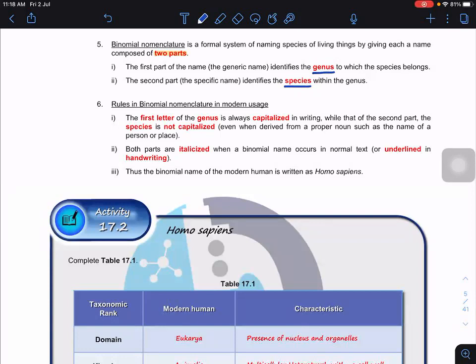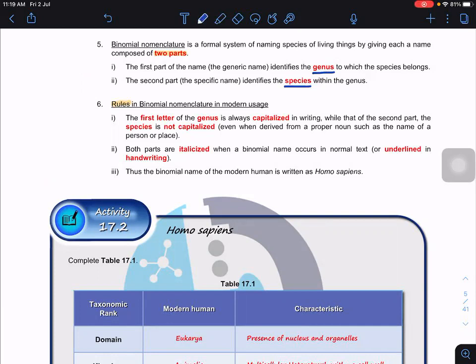Okay, so for example, let's say, Tan Akao. So it means that we have two parts. Everybody was Akao, so many Akao there. But we put Tan here, so we are more specific. Even though there are still a lot of Tan Akao. For example, this is how we put both together. But we do have certain rules to apply here. Now, what are the rules? Don't get confused, guys. Remove this Tan Akao first.